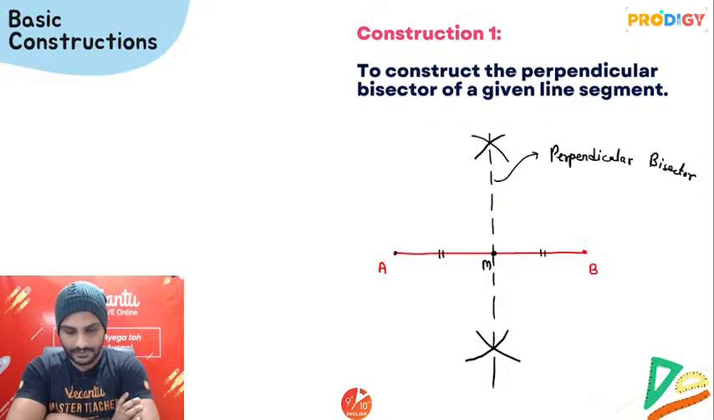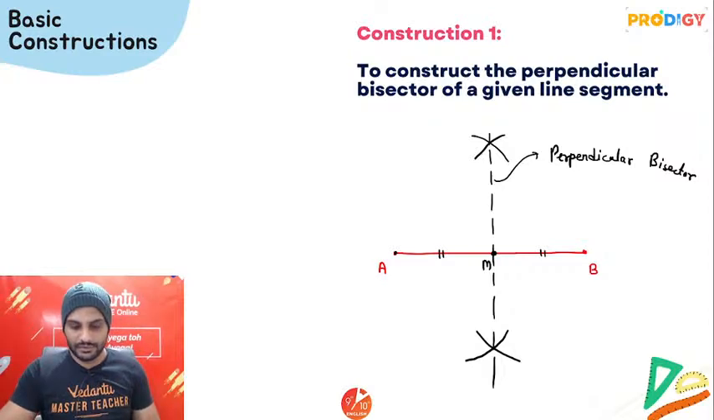Clear guys? Is it clear? How to draw a perpendicular bisector, is this clear guys? Any doubt? Tell me quickly if there is any doubt. No doubts? Alright beta. So this is how you'll be drawing the perpendicular bisector.